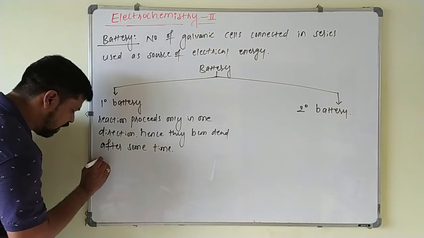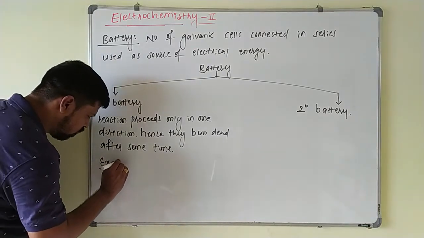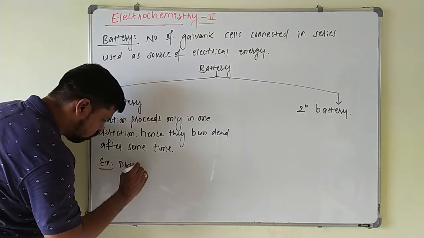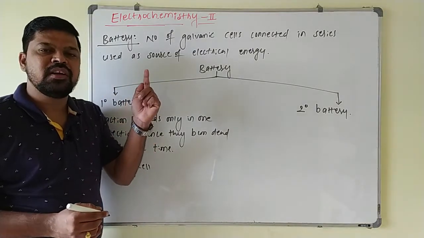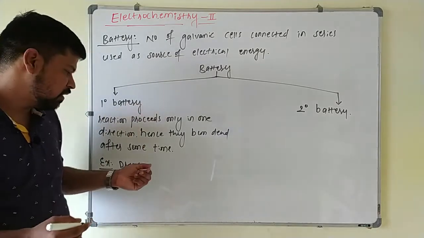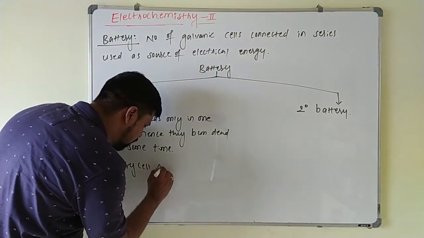Example for this primary battery is dry cell. This dry cell, already we know, we use it in a wall clock. Whatever the cell we are using in the wall clock, that is nothing but your dry cell. It is also called as Leclanché cell.